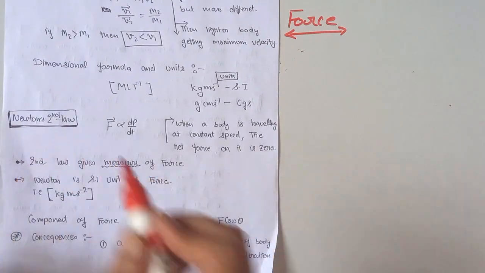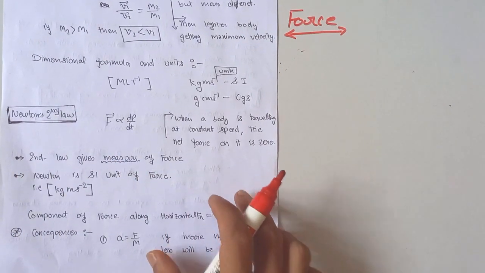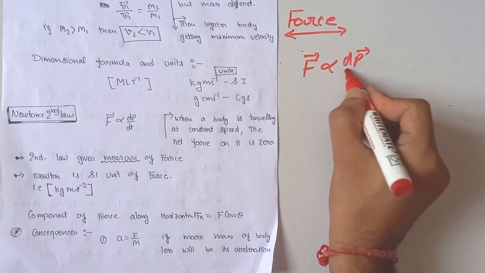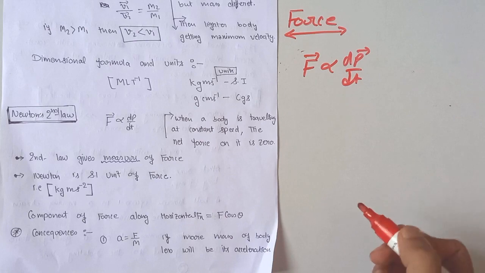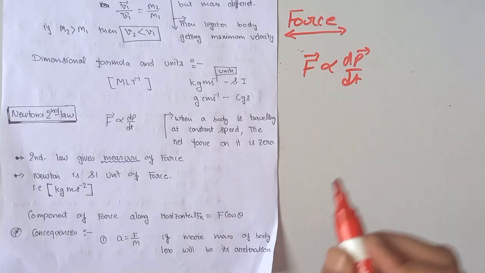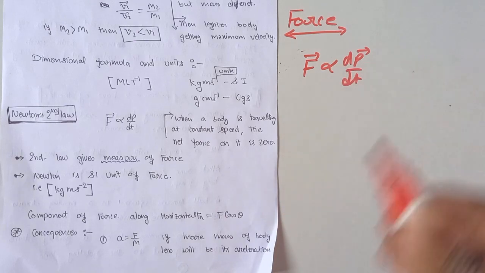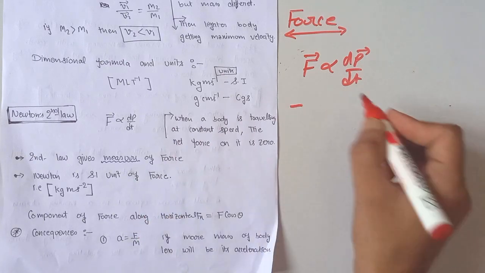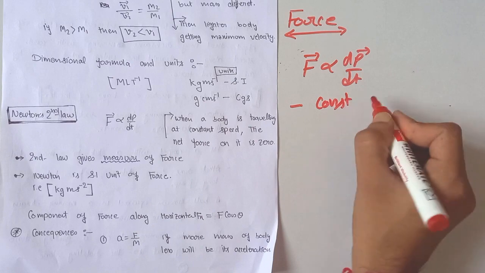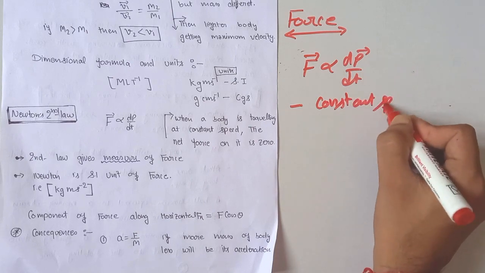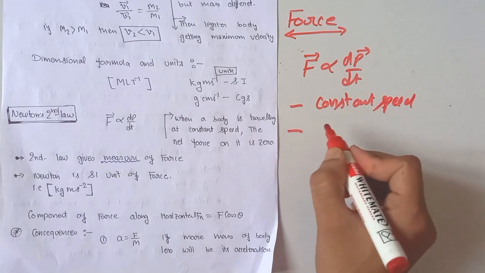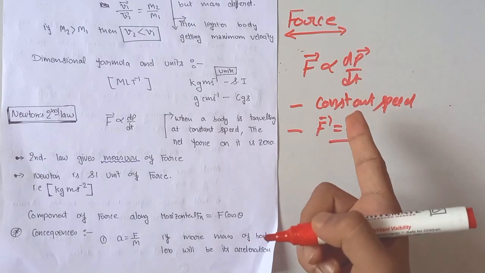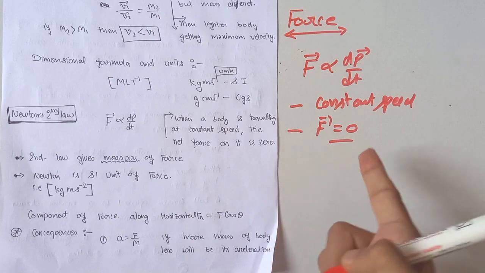Now our Newton's second law of motion. What does Newton's second law of motion state? That F is directly proportional to dp over dt. This implies the force is directly proportional to the time rate of change of momentum. When a body is moving with constant speed, the force applied on it is 0.